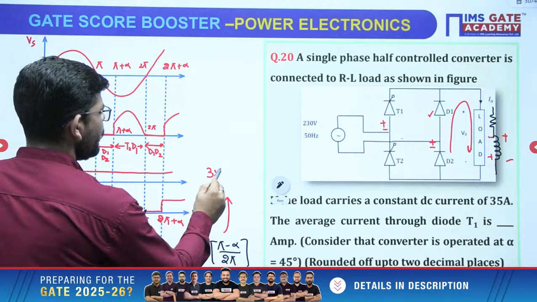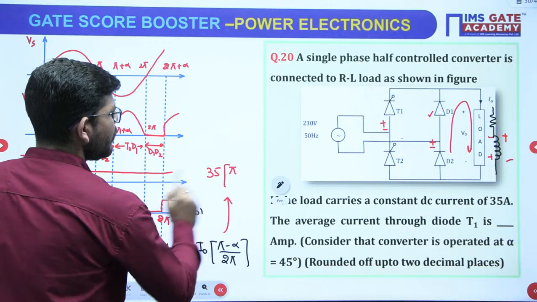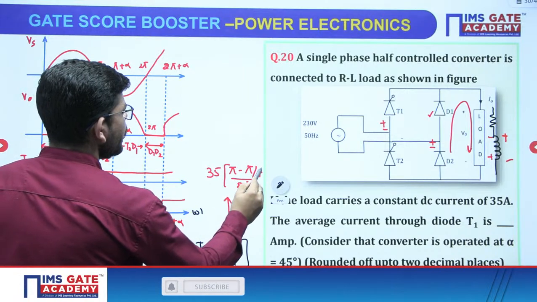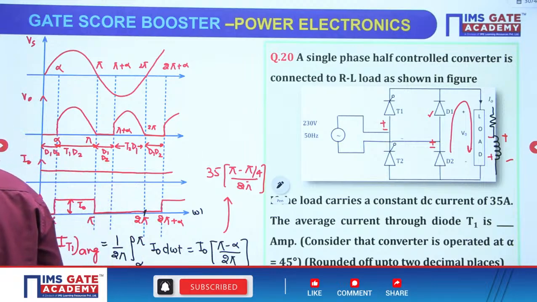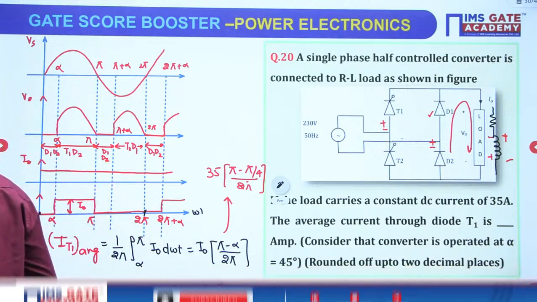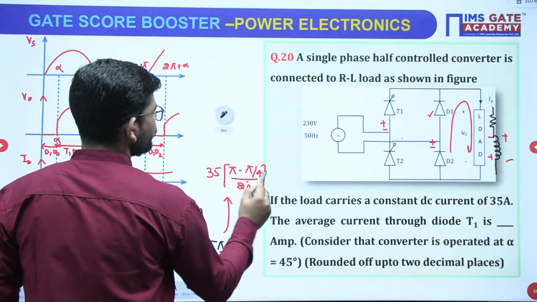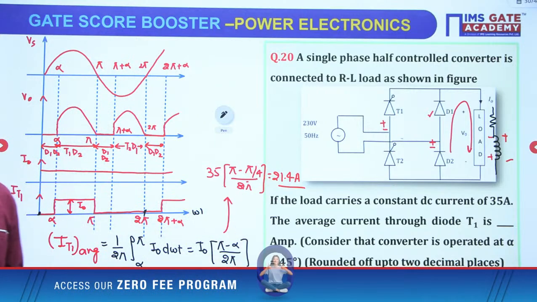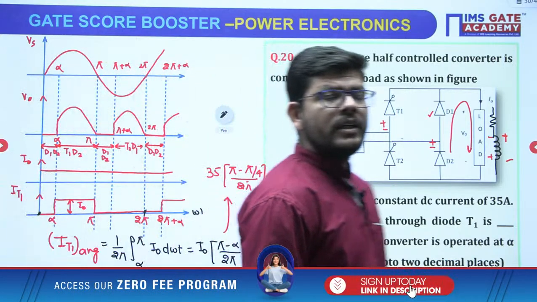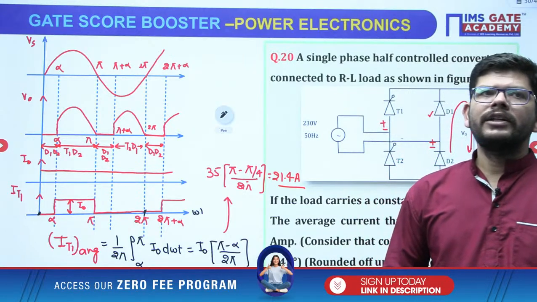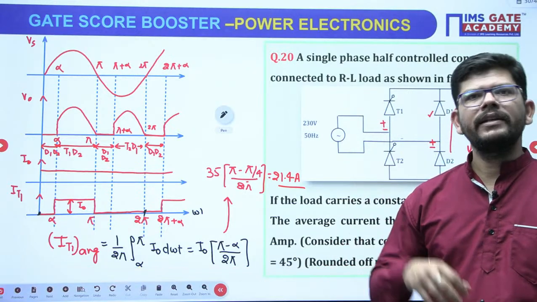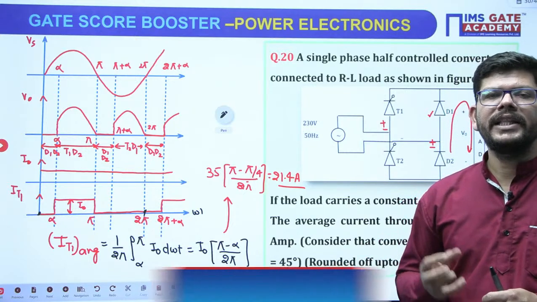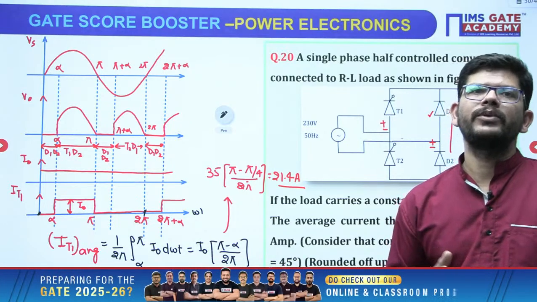35, okay, and pi minus alpha is given 45, pi minus pi by 4 upon 2 pi. So when you will solve it, you will get 21.4, correct. This will be the answer, got it. So just see, in rectifier you may get a straightforward question, and in rectifier you may get a question in which you have to apply some reasoning, and there your conceptual knowledge will help you, okay.